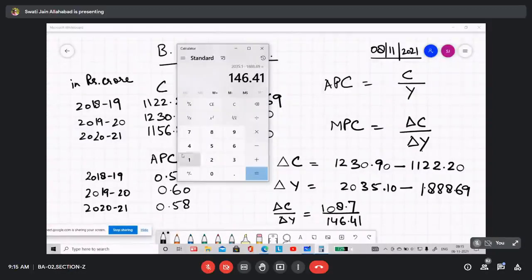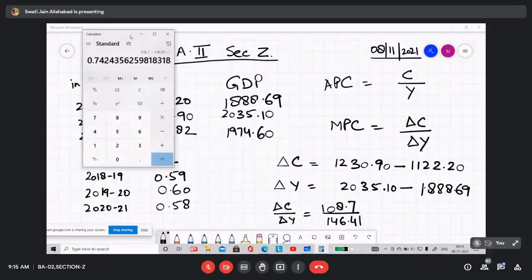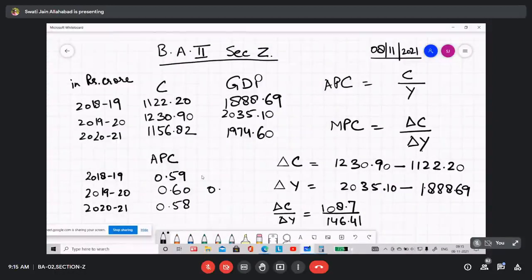Now you do this, 108.7. What you get as MPC is 0.74.